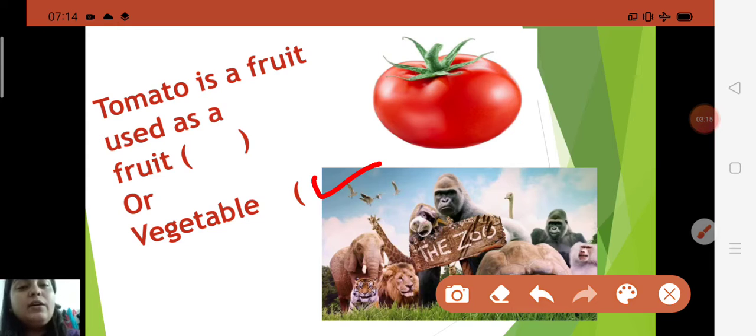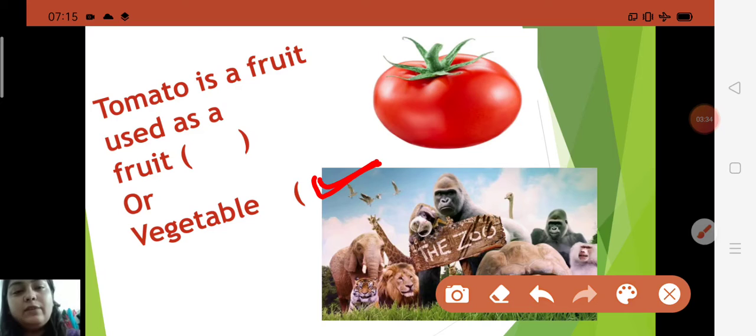We use it in salad, or sometimes in vegetable dishes. So the correct option is vegetable: a tomato is a fruit used as a vegetable. Understood, children?